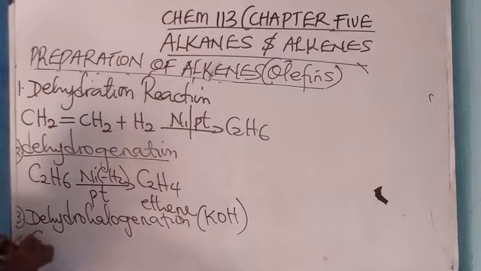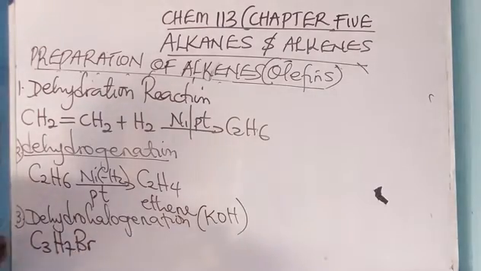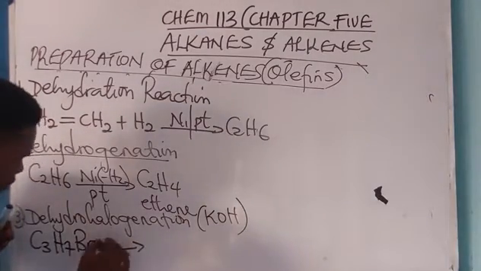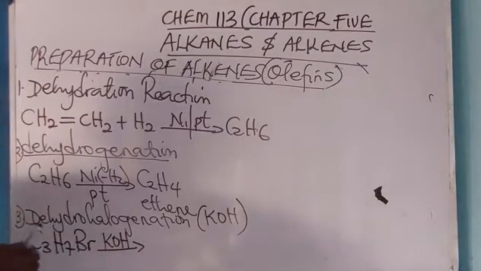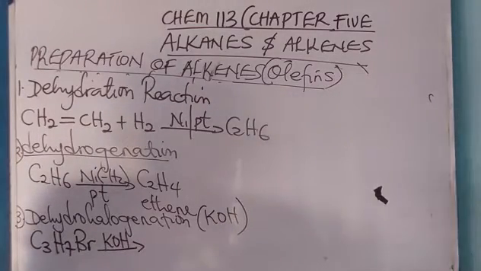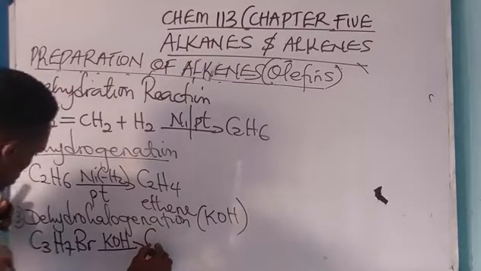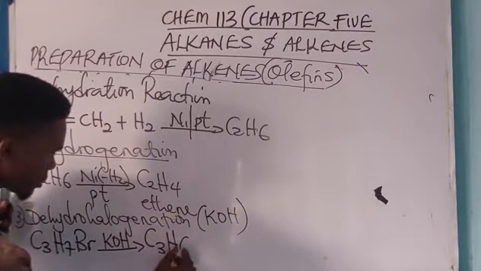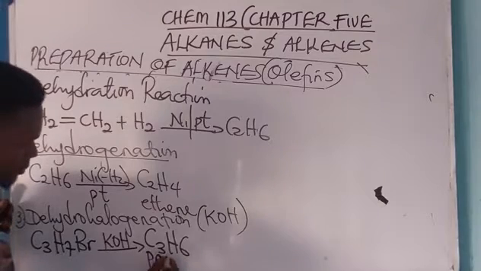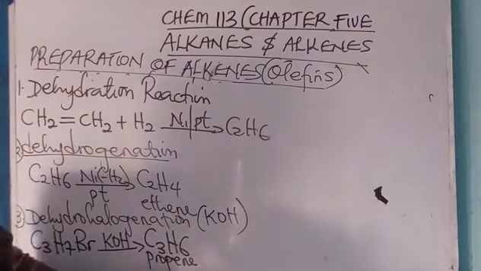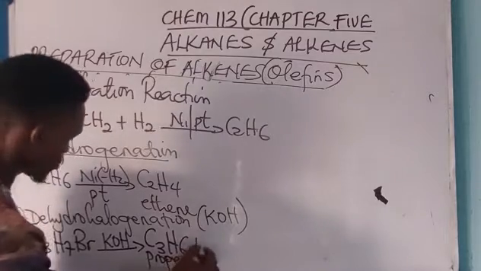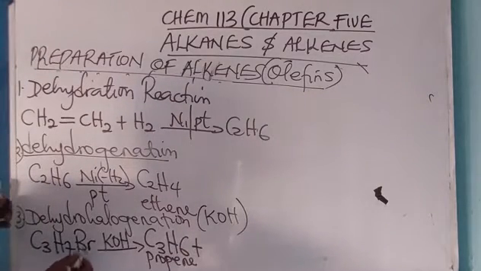If I have C3H7Br in the presence of potassium hydroxide, I want to remove hydrogen and halogen. If I remove one hydrogen from this C3H7Br, it becomes C3H6, and this is propene. You can see that we have successfully prepared an alkene. I now have potassium bromide.